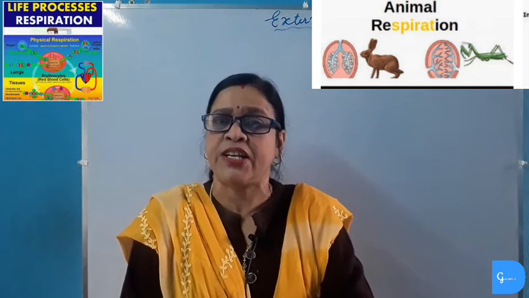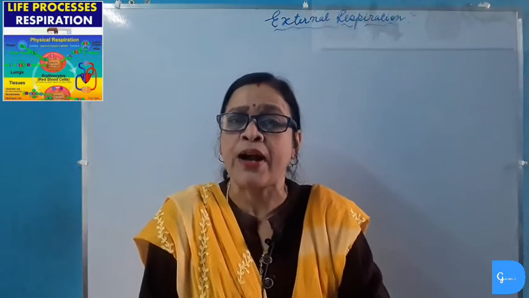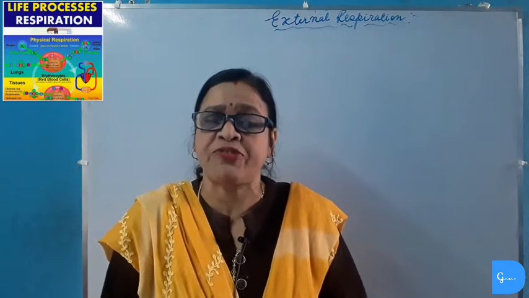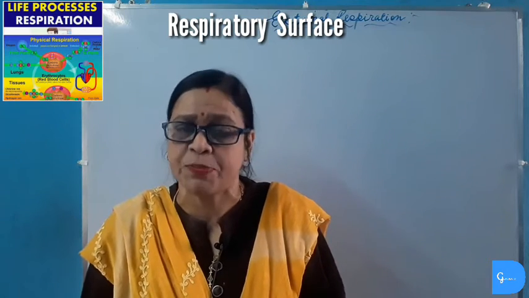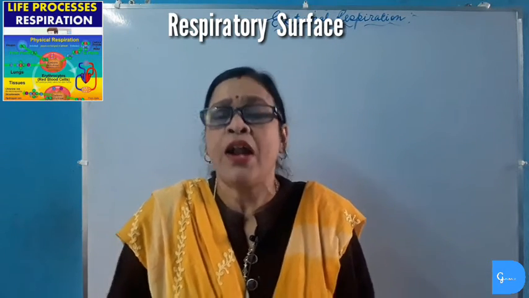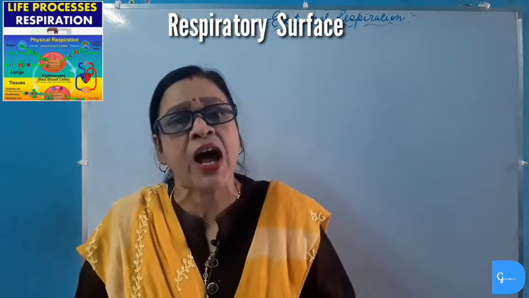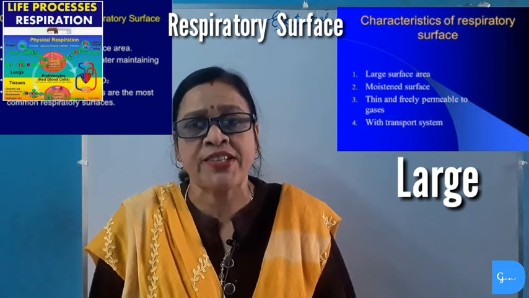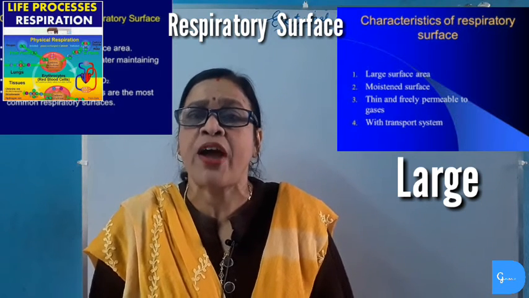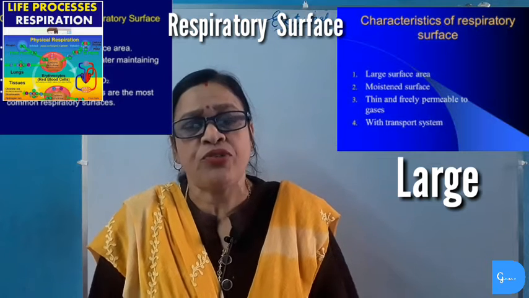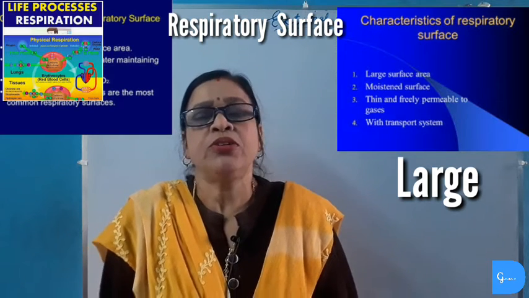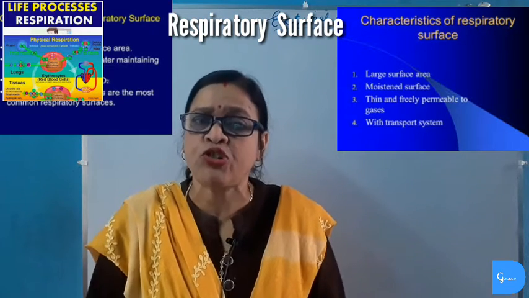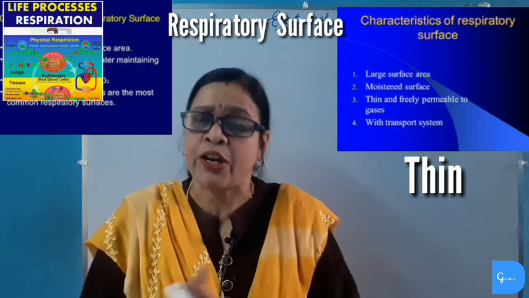Now we have seen that there is a difference in respiration in different animals, but one thing is similar in aquatic animals as well as in terrestrial animals. The respiratory substrate, which is the area through which the gaseous exchange takes place, has similar characteristic properties. Number one, the respiratory substrate is very large, so that a huge amount of gaseous exchange can take place through the respiratory surface. For example, in human beings, there are a large number of alveoli present in the lungs where gaseous exchange takes place. Number two, the respiratory surface must be very thin so that the diffusion of gases can take place very easily and quickly.